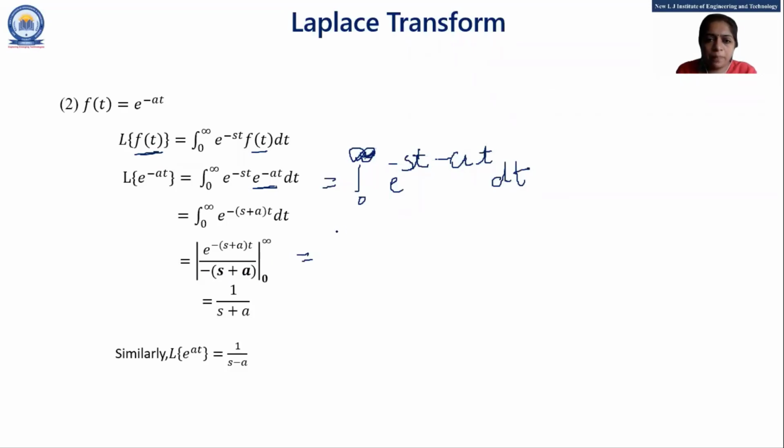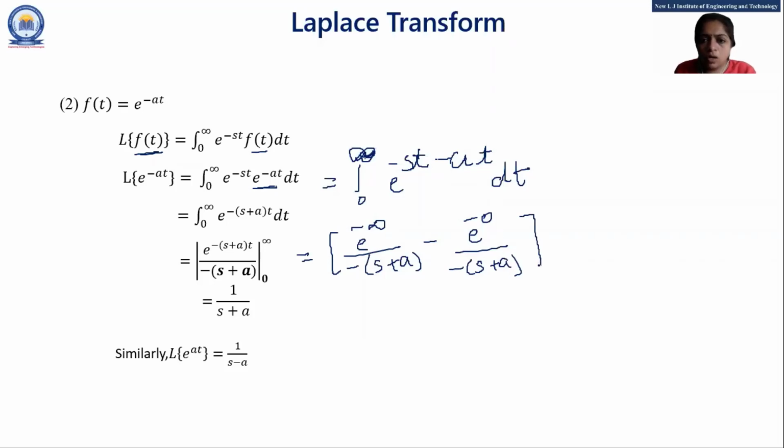Again, if I put my upper limit, that is e raised to minus infinity upon minus s plus a, minus e raised to minus 0 upon minus s plus a, right? And as you all know, e raised to minus infinity is 0. So 0 minus, and e raised to minus 0 is 1, upon minus s plus a. So what is our final answer? That is 1 upon s plus a.